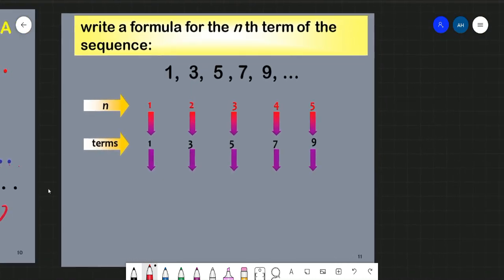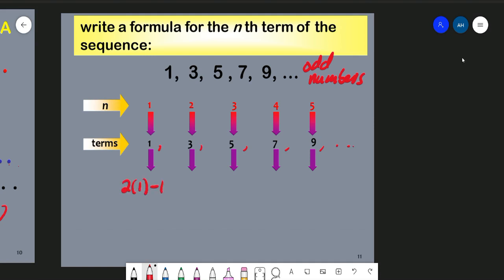Now let's proceed with this example here. We are given this sequence, that is 1, 3, 5, 7, 9. That is the sequence of odd numbers. Now the question is how to write an for this particular sequence. To get 1, by using n, we have 2 times 1 minus 1.